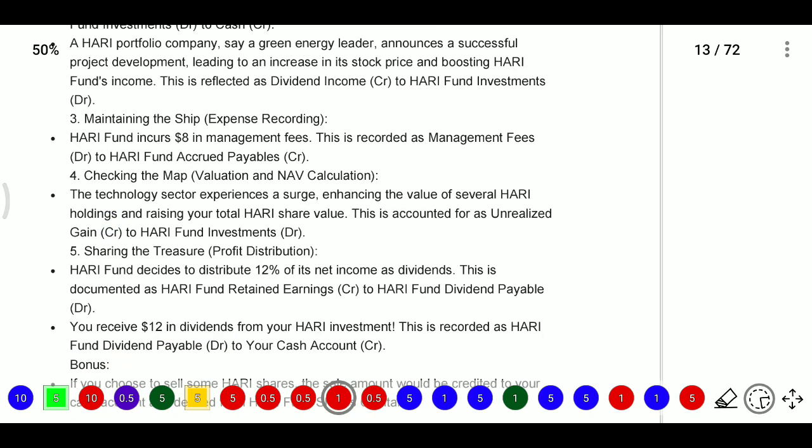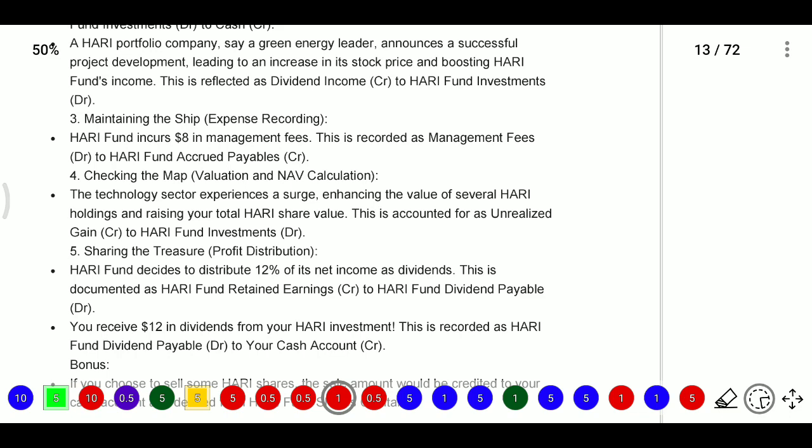Now, maintaining this, they will record some expenses. Hari fund will incur some expenses, that is $8 in management fee. This will be recorded as management fee account debit to Hari fund accrued payable. So they will enter the accrual entry first.